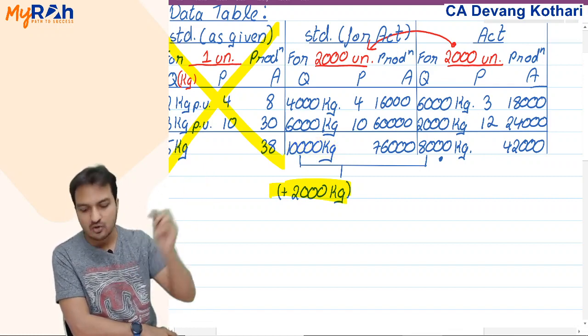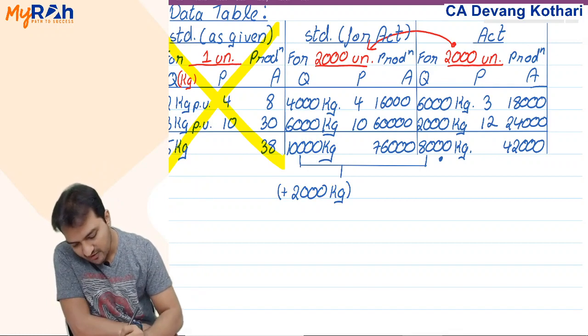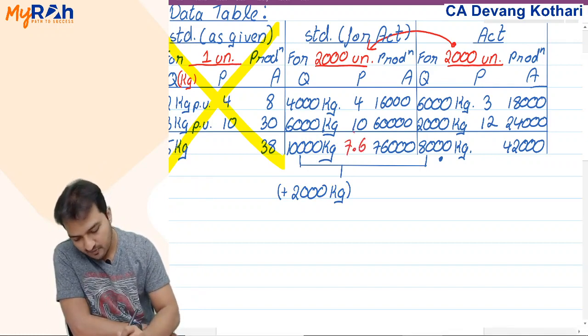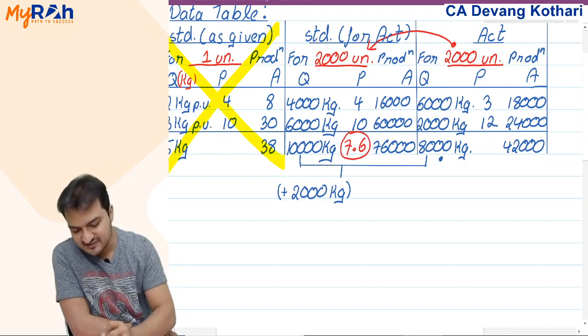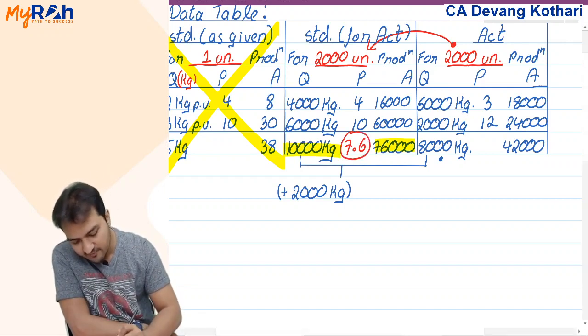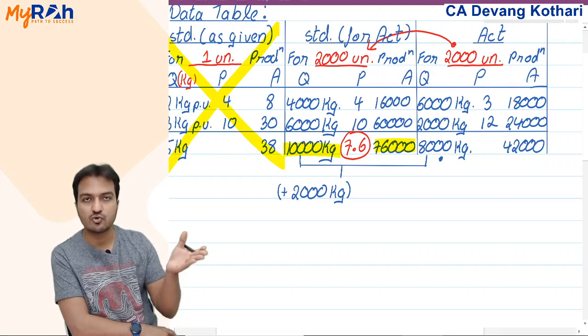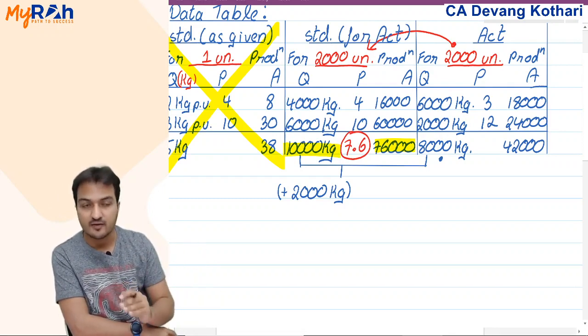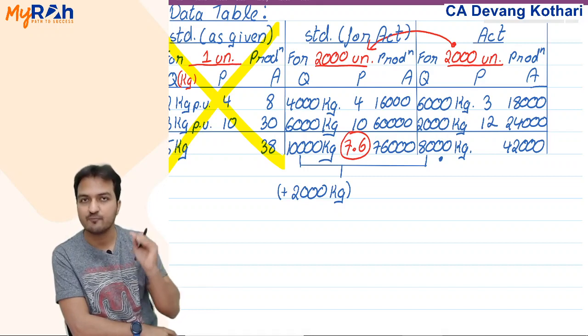Now 10,000 was costing 76,000, so on average it was costing 7.6. How did I get that 7.6? It is 76,000 divided by 10,000. 76,000 was total cost, 10,000 was total quantity, so the average rate is 7.6.